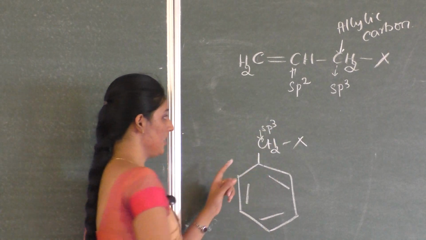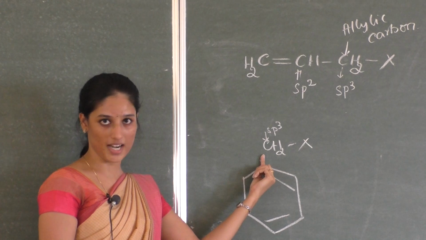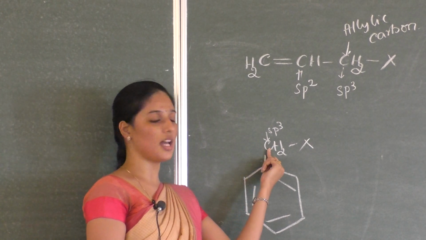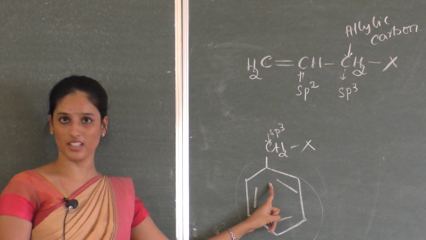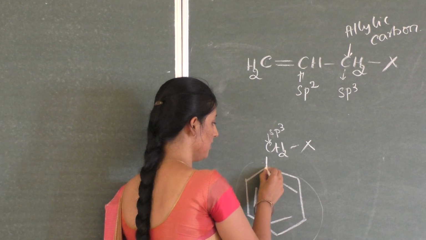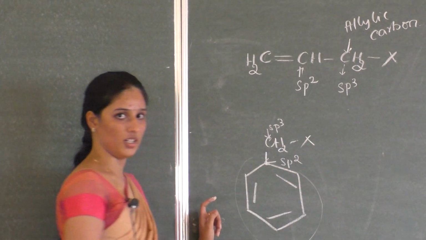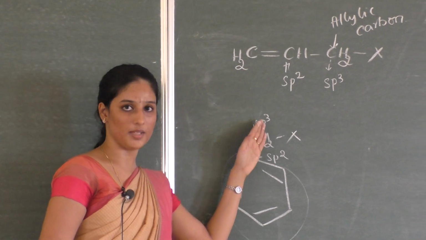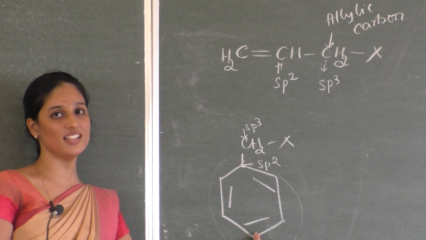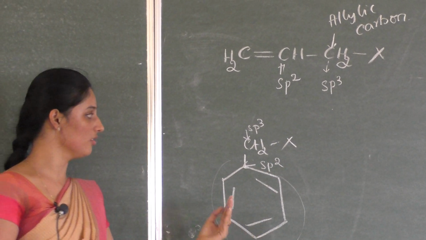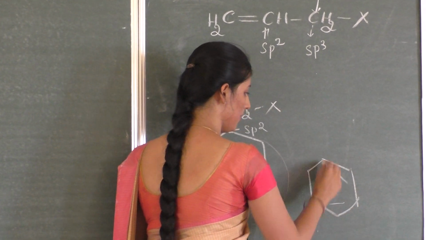What I told, sp3 hybridized means only single bonds are there around this carbon atom. But this sp3 hybridized carbon is directly linked to what? To an aromatic system. In an aromatic system, all carbon atoms are sp2 hybridized only. So these two are almost similar, but here it is called allylic halide and this one is known as benzylic halide. Please note here the halogen atom is not directly attached to the benzene ring.